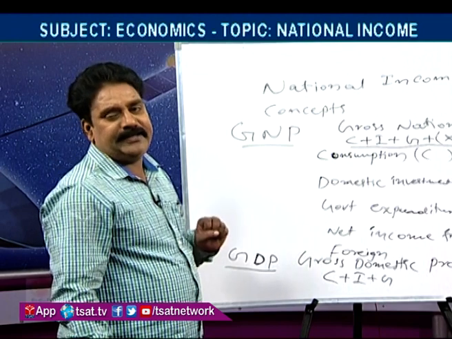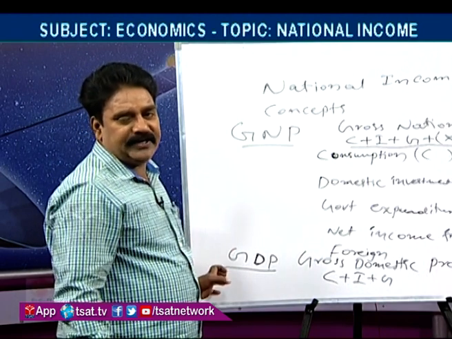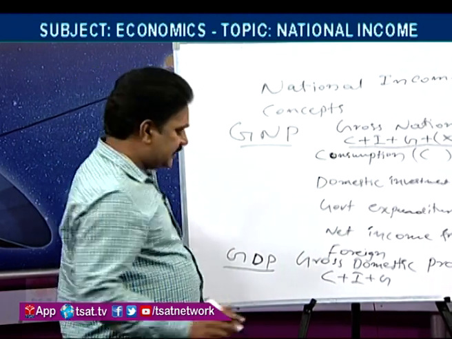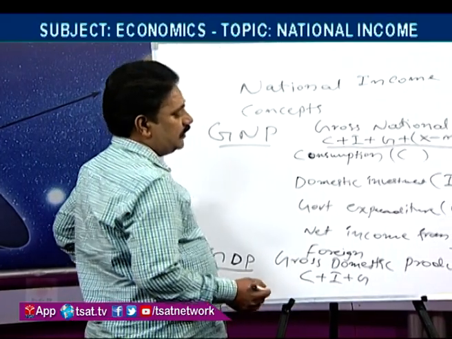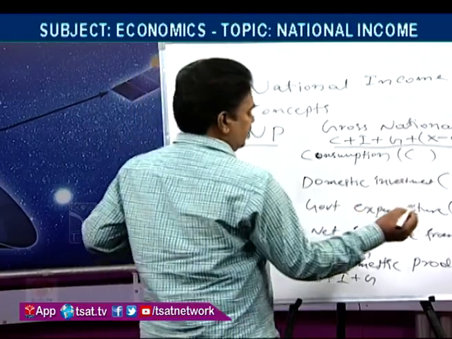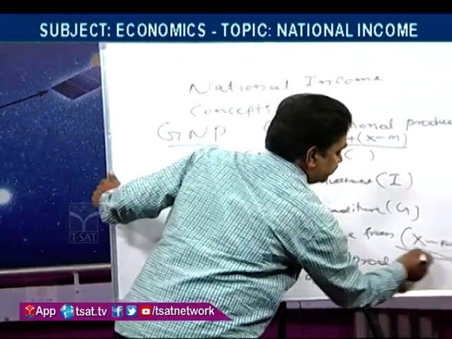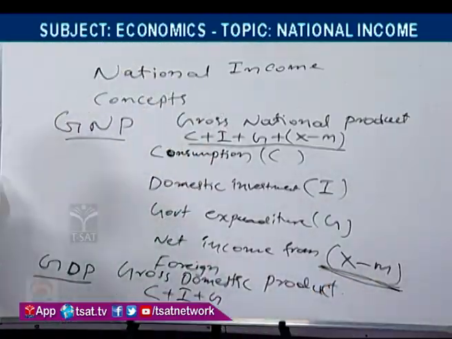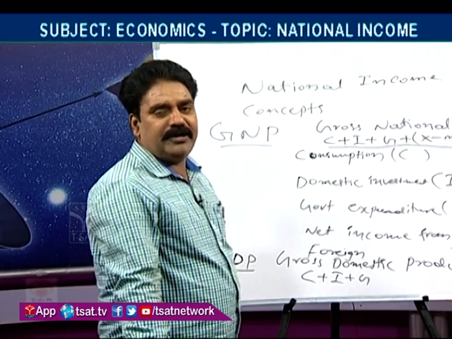The difference between GNP and GDP is only x minus m. A question may be asked like this in competitive exams.